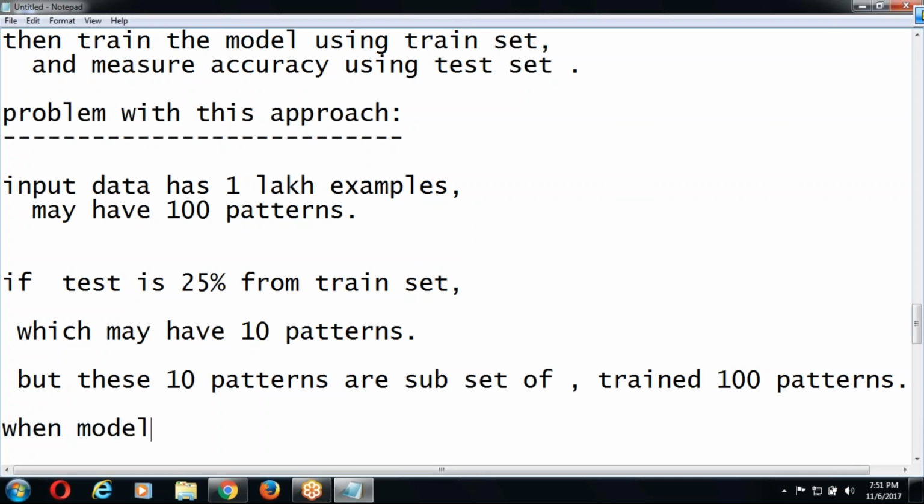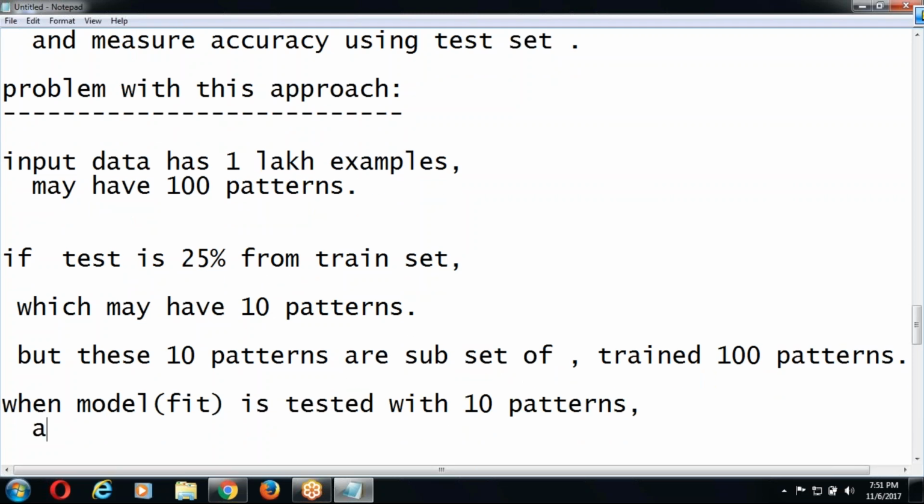When the model is tested with the 10 patterns, the model already knew about those 10 patterns.